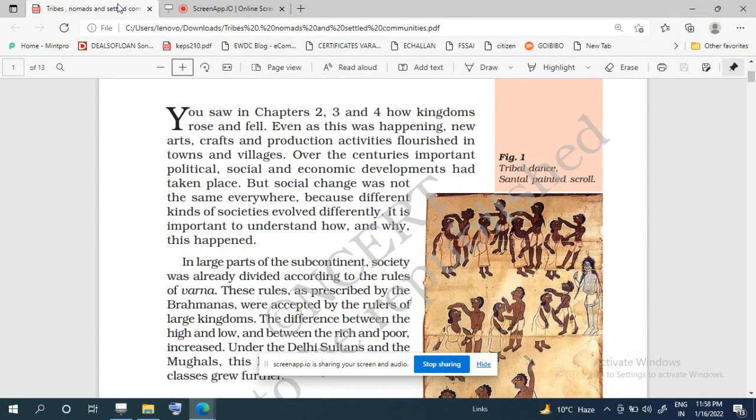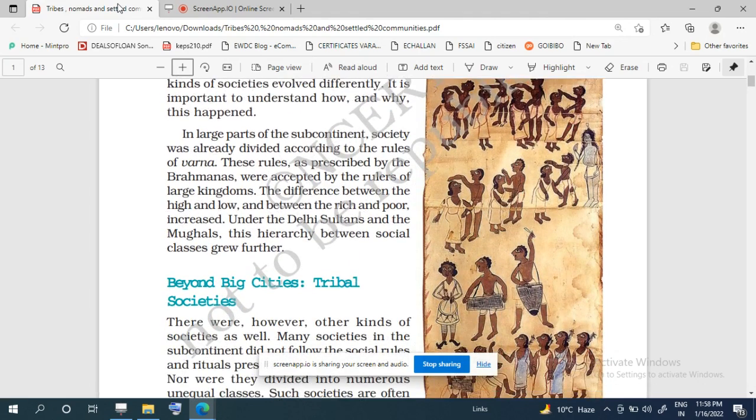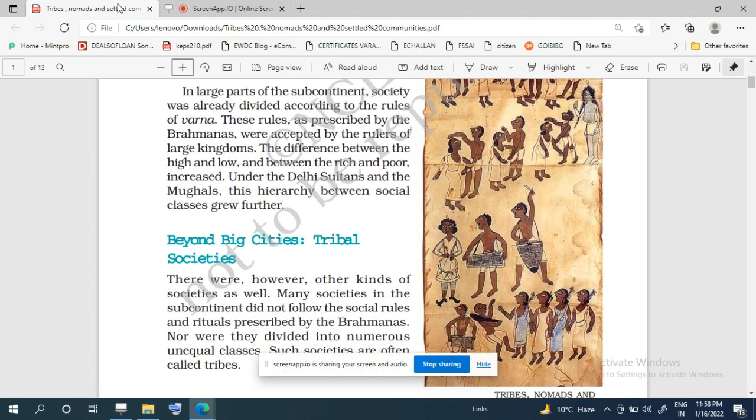the subcontinent. The first society, which we have discussed till now, is the society based on the rules of the varna system, in which the Brahmins were accepted as the highest.